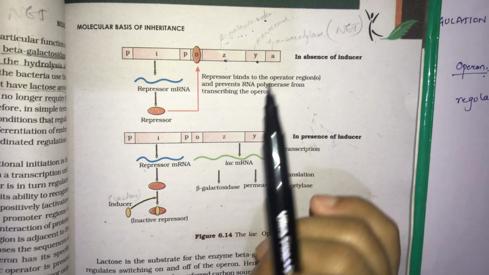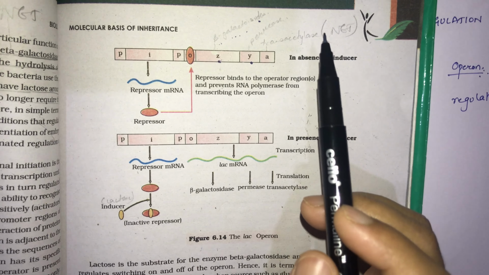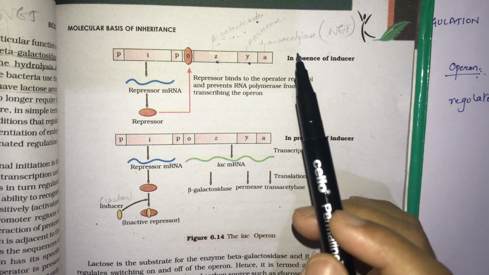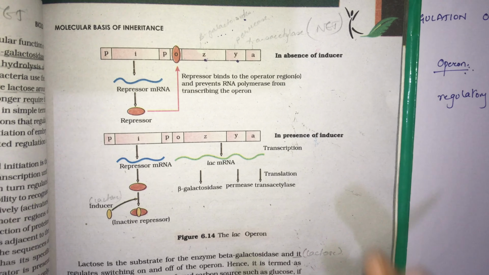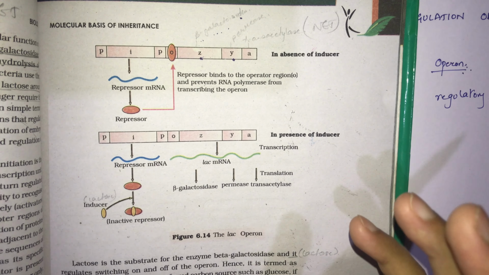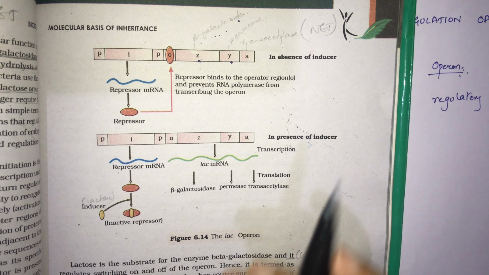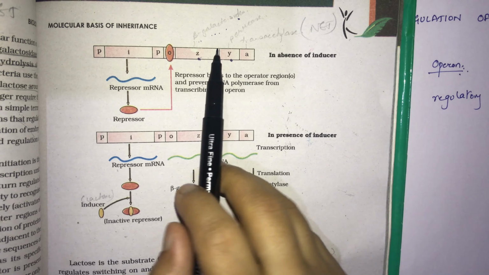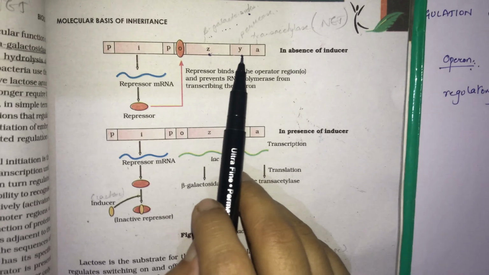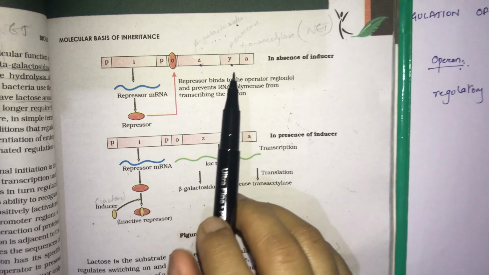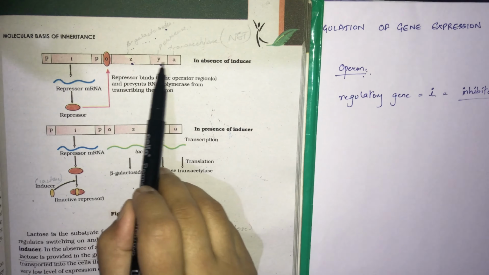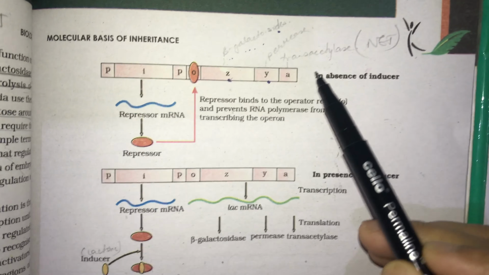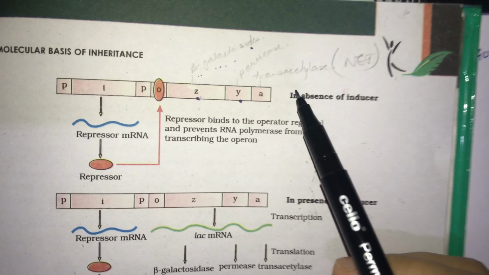Hence all the 3 gene products in the Lac Operon are required for metabolism of lactose. In order to break down lactose, all the 3 genes are responsible and all the 3 genes are necessary, because they code for different types of enzymes that help in the breakdown of lactose.